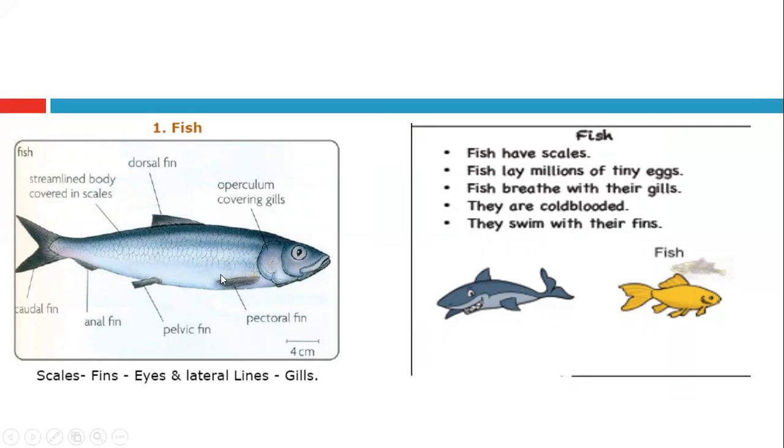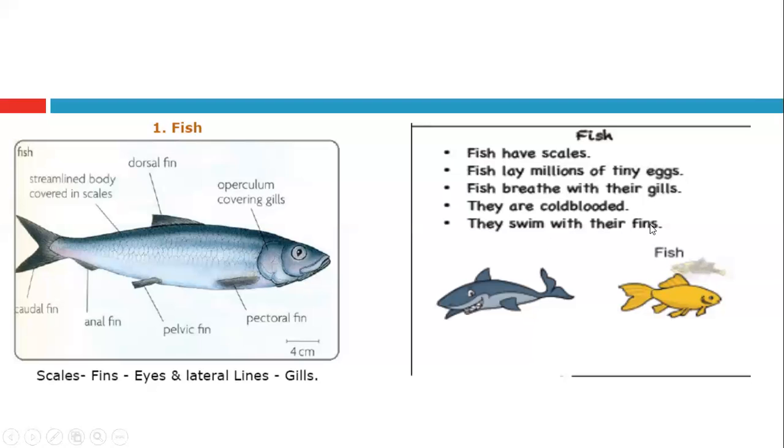fins. These fins help them to move in water. They have a streamlined body covered with scales. They have scales; this feature is clear here. The fish lays millions of tiny eggs, and fish breathe with their gills. The gills are here, and they are cold-blooded, so their temperature regulation depends on the outside environmental temperature.